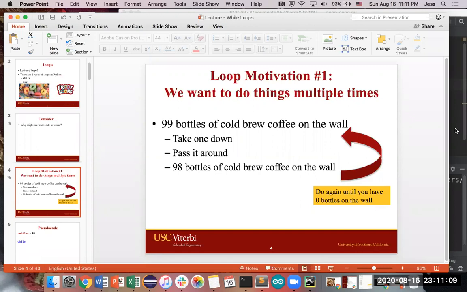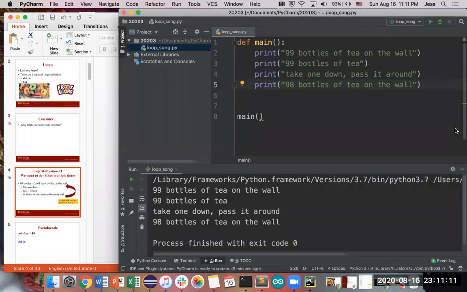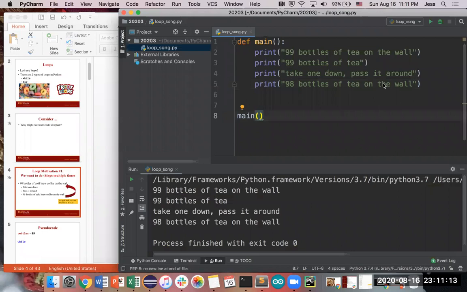And so if you were to write this in code right off the bat, I started off with tea because I get caffeinated in the morning with tea. You would use print statements like we've been doing so far. So 99 bottles of tea on the wall, one print statement. 99 bottles of tea, second print statement. Take one down, pass it around. I kind of put them together because it just made sense in my head. Then 98 bottles of tea on the wall. So that's all fine and good for the first 4 lines of that song.